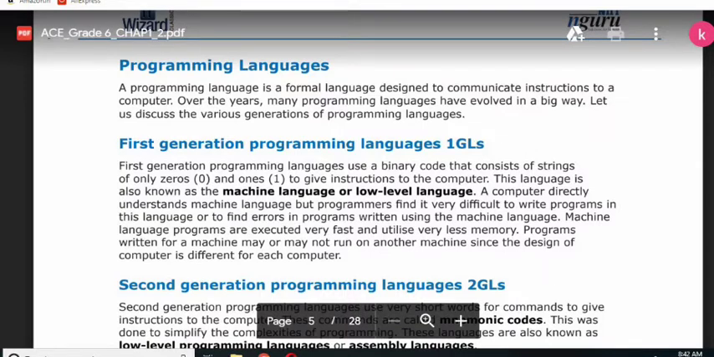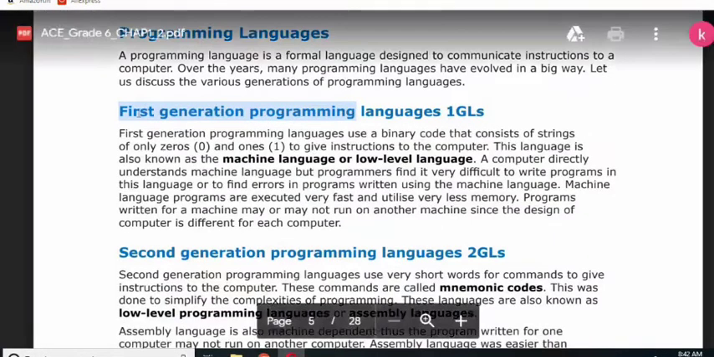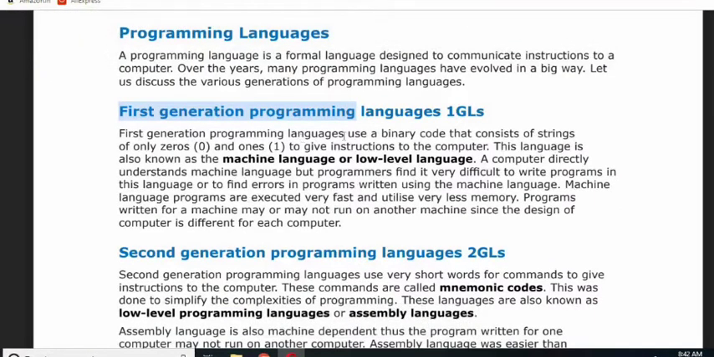Okay, so we have so many languages like the first generation programming language. First generation means the language that came first. Okay, that was first designed to communicate with the computer. The first generation programming languages used the binary codes. Means here we did not use any English word to communicate with the computer. We use the binary codes. Binary codes means 0 and 1.